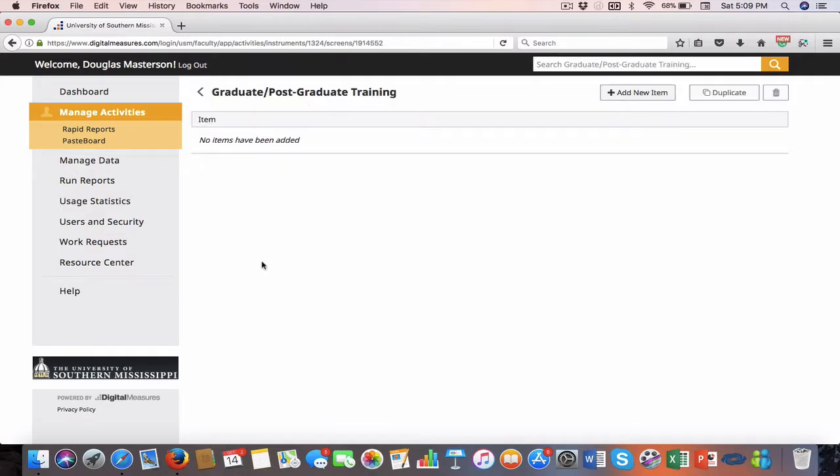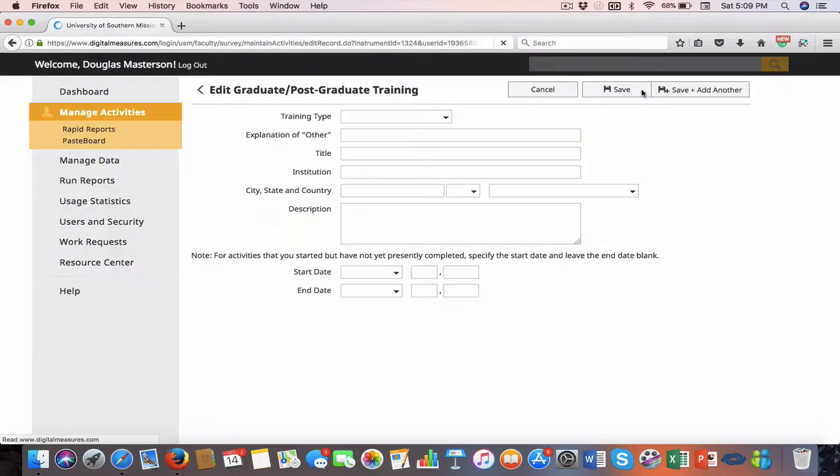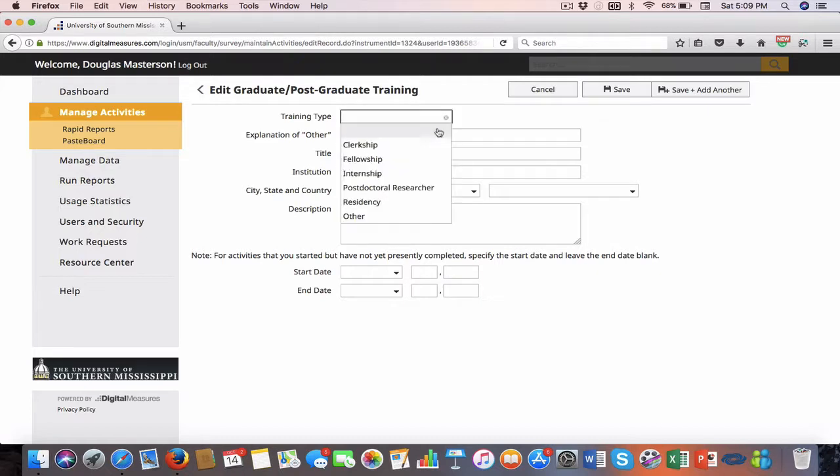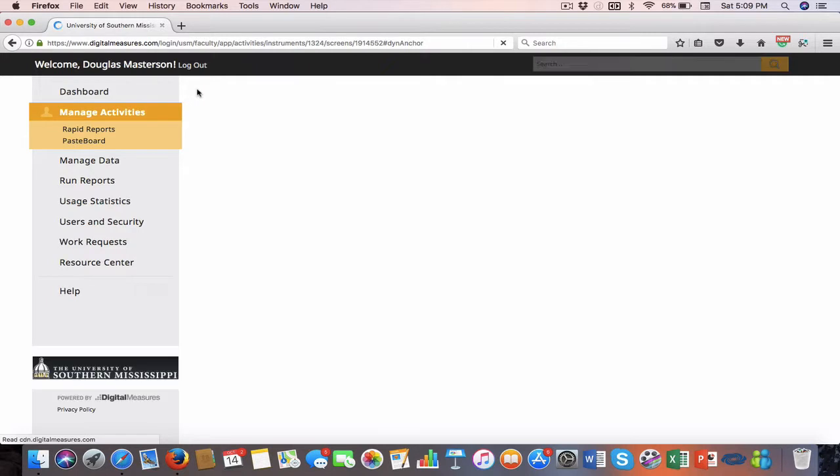Graduate and postgraduate training, right? You can add all kinds of stuff, and I haven't completed all my entries either. But this is where I would put that I was a postdoctoral researcher, and I would put all the information in: when I started, when I ended, all that kind of good stuff.